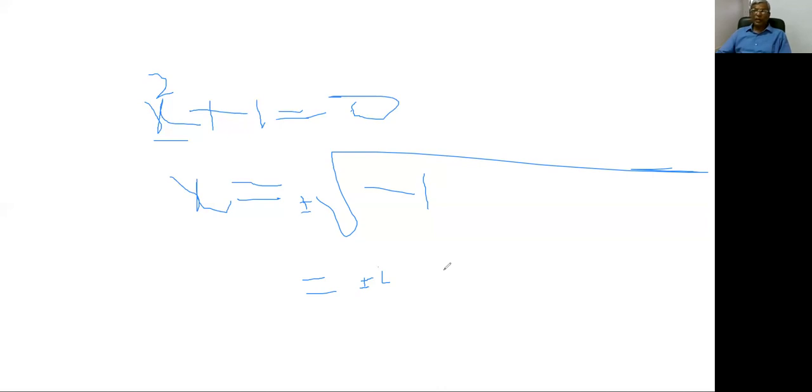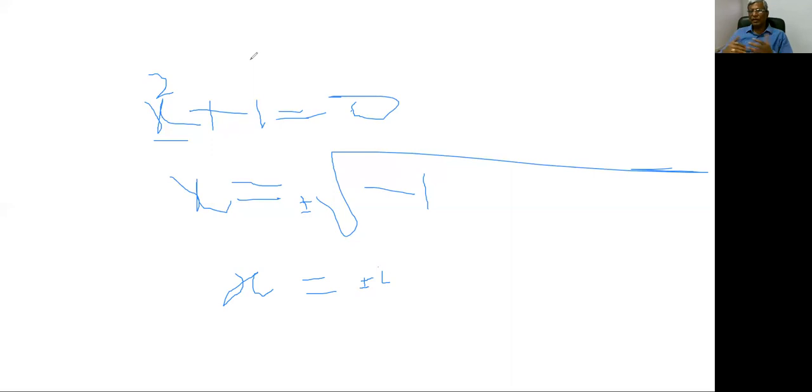So what I want to say? I want to say this iota is not a real number. This value of x, this iota, is not a real number. This is an imaginary quantity. Iota is also a number, but this is not a real number. So what will be the answer?